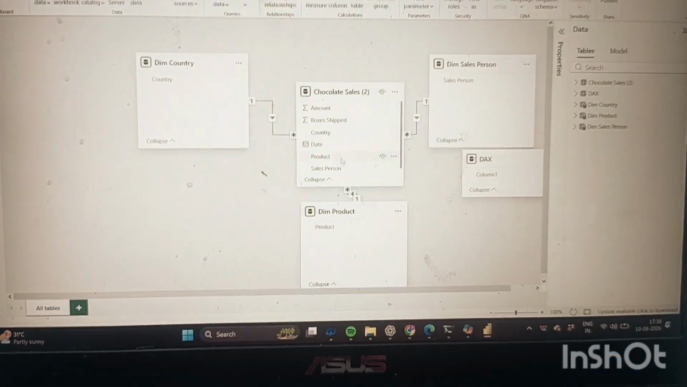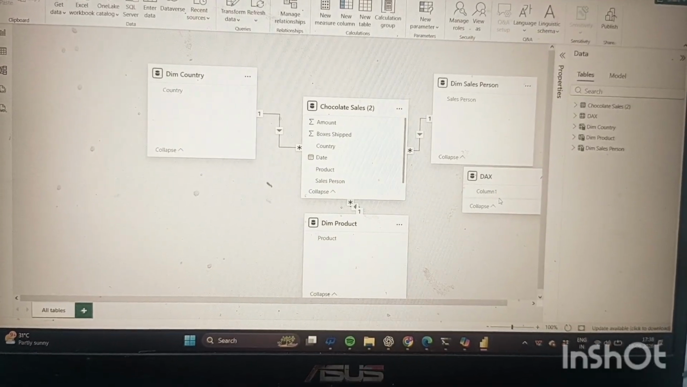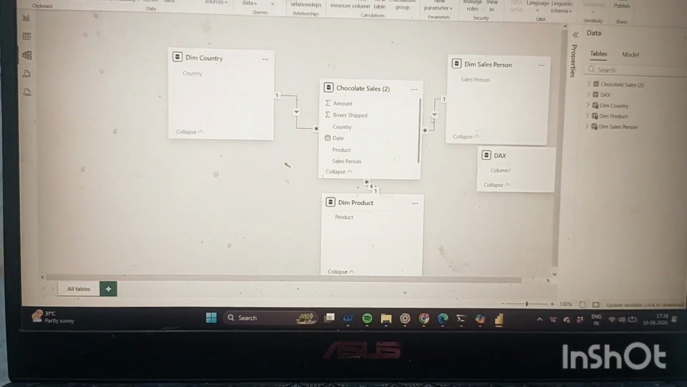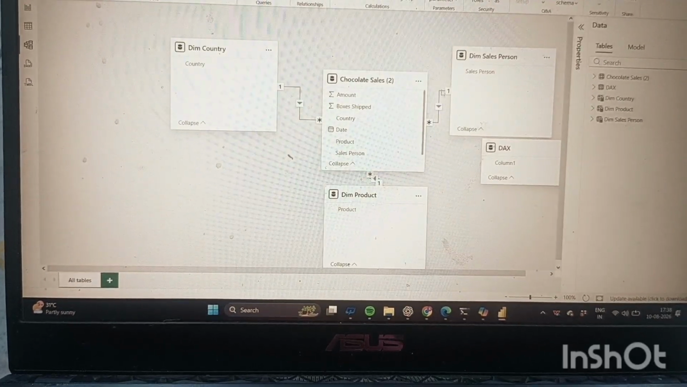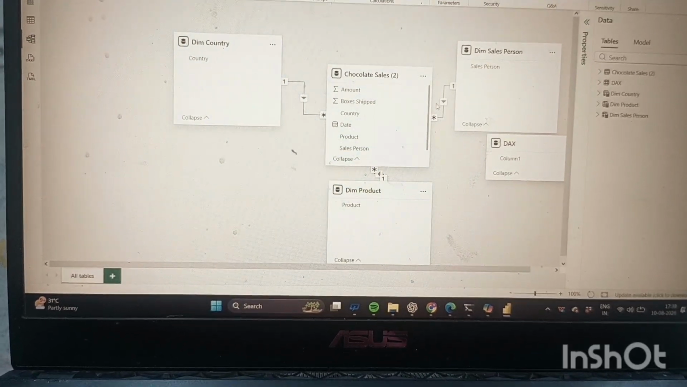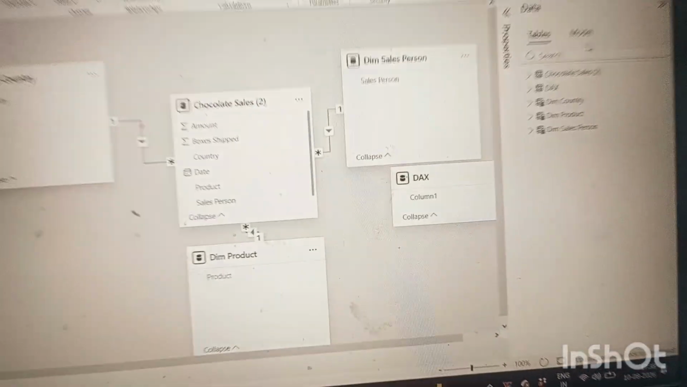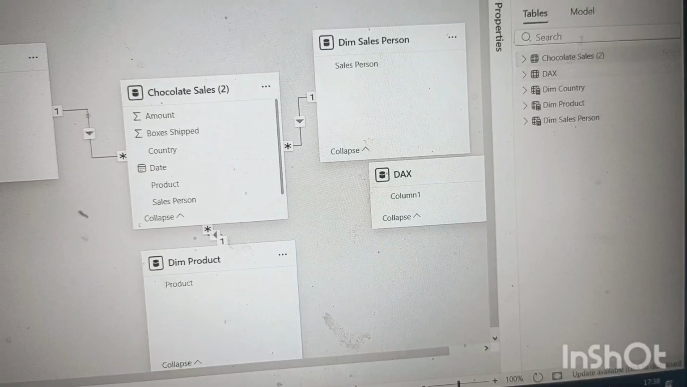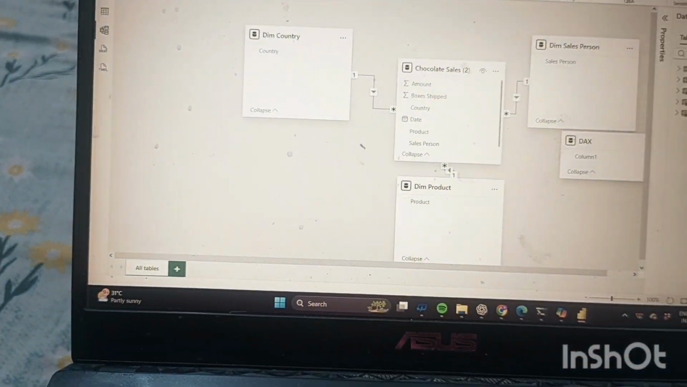That is called star schema, guys. We have to create this kind of relationship. As you are watching here, this is a star-like sign, and it means many. This is called many. And this is the fact table, chocolate sales. So this is called the fact table.